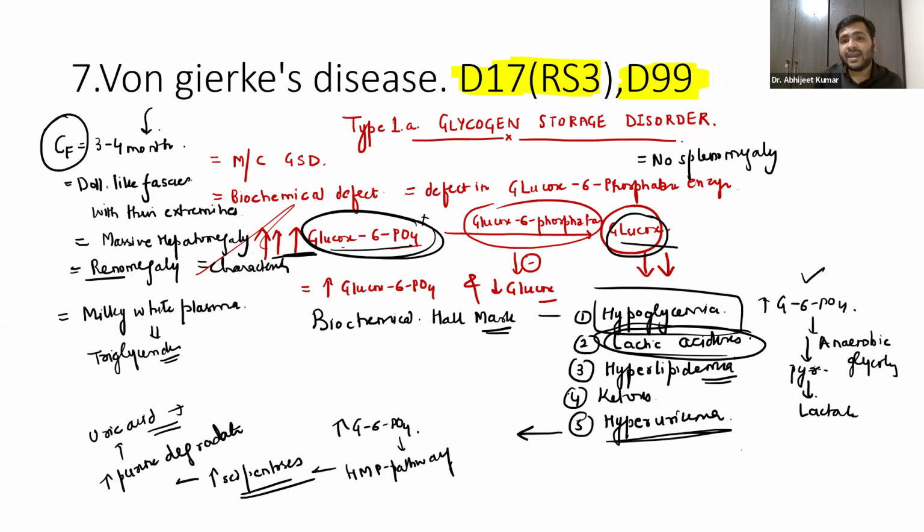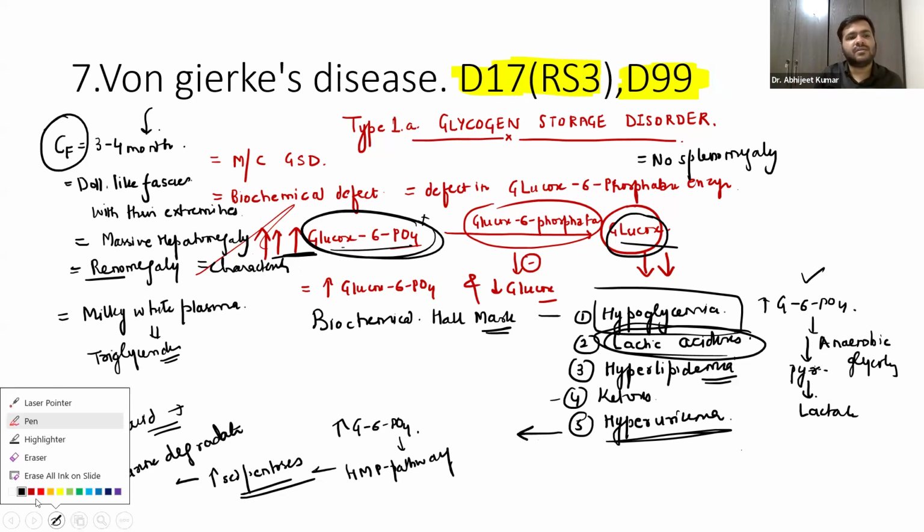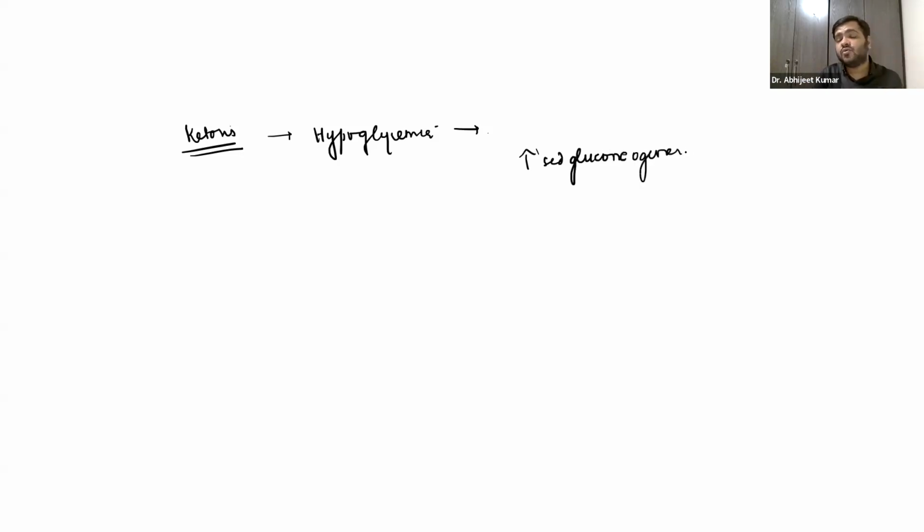Now, guys, ketosis. Why will ketosis be there? Let us try to discuss why ketosis will be there in a patient of von Gierke's disease. Guys, you already know there is hypoglycemia. Now the body will try to generate more glucose, right? So there will be increased gluconeogenesis because glucose is not coming from this. There will be new methods of generating glucose, increased gluconeogenesis from oxaloacetate.